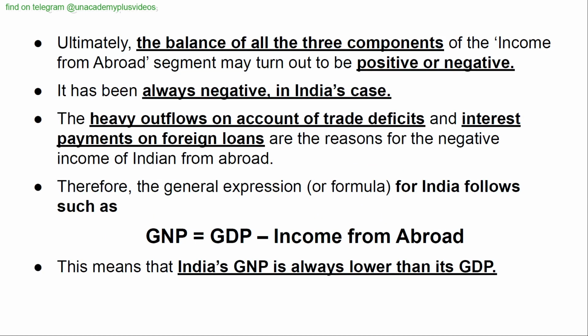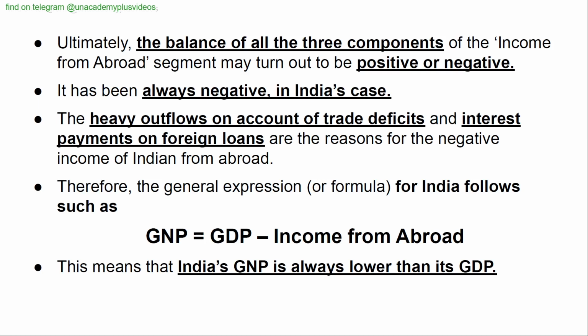Ultimately, the balance of all the three components of the income from abroad segment may turn out to be positive or negative. It has always been negative in India's case. The heavy outflows on account of trade deficits and interest payments on foreign loans are the reasons for the negative income of India from abroad.